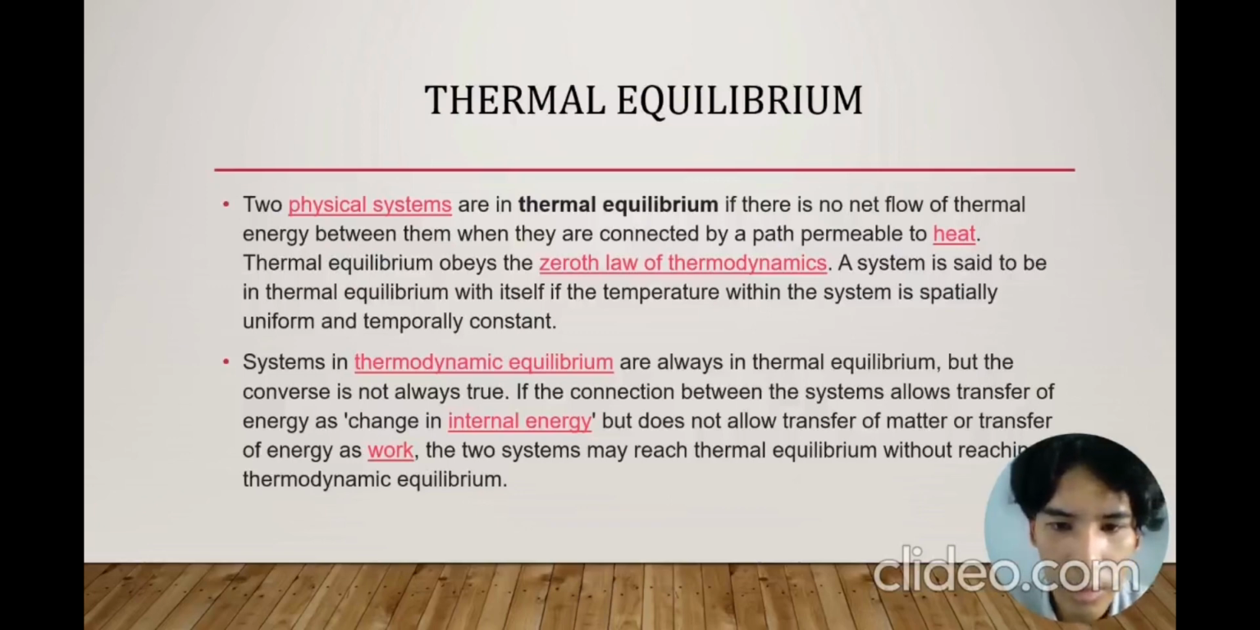If the connection between the systems allows transfer of energy as heat, which changes internal energy, but does not allow transfer of matter or transfer of energy as work, the two systems may reach thermal equilibrium without reaching thermodynamic equilibrium.